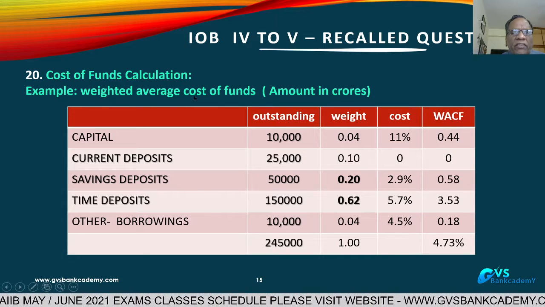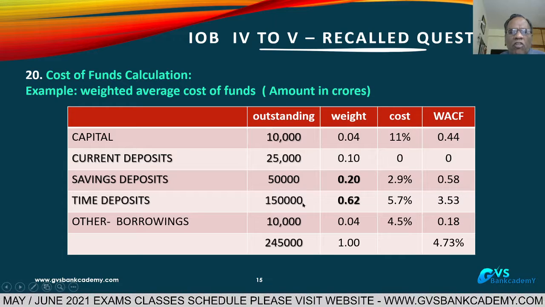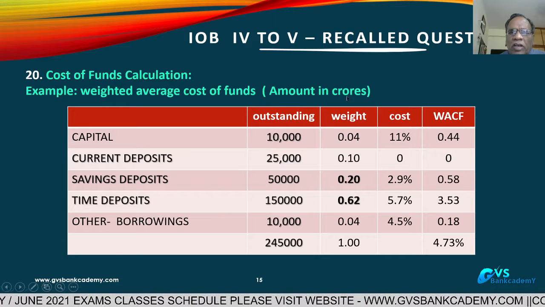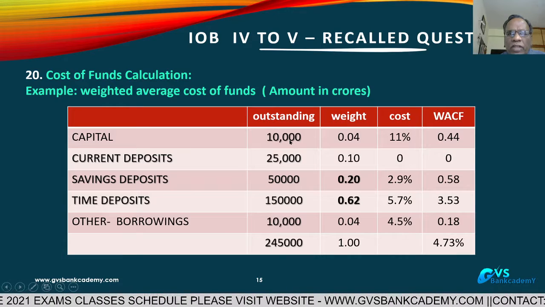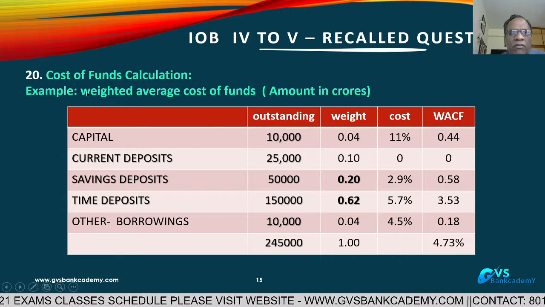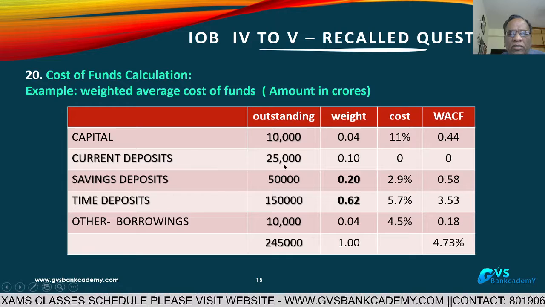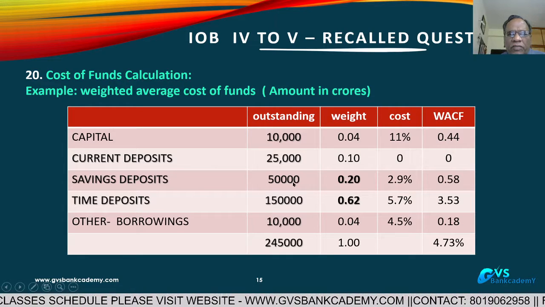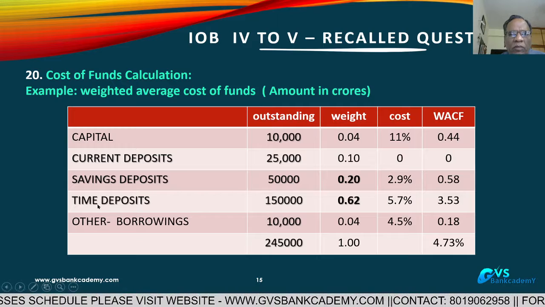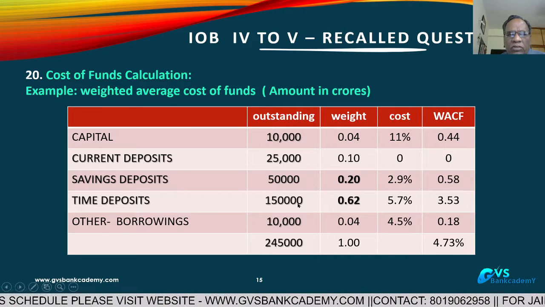Example, the weighted average cost of funds of the bank, with amounts in crores. Capital of the bank 10,000 crores. Current deposits 25,000 crores. Savings deposits 50,000 crores. Time deposits 1,50,000 crores.